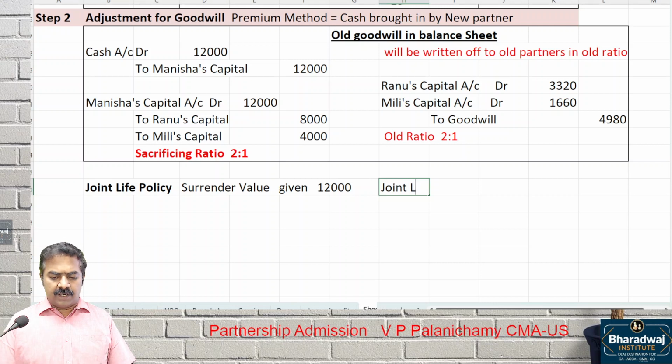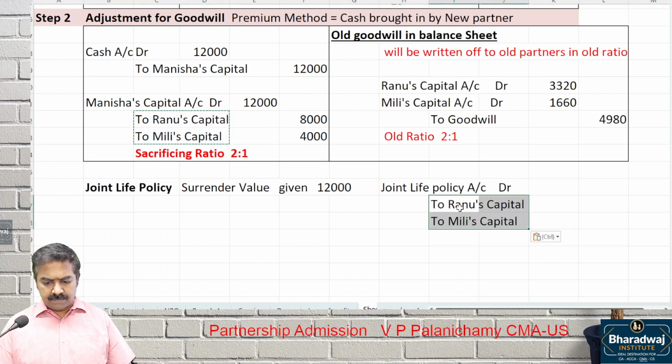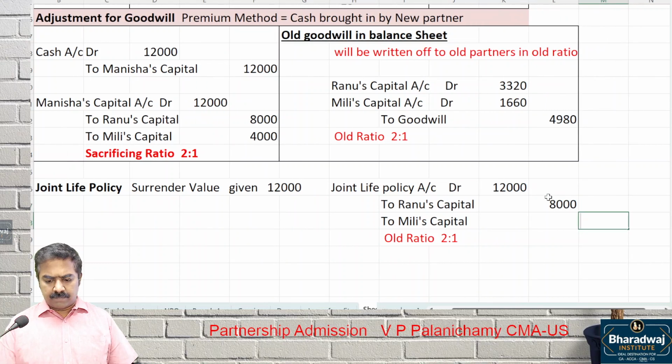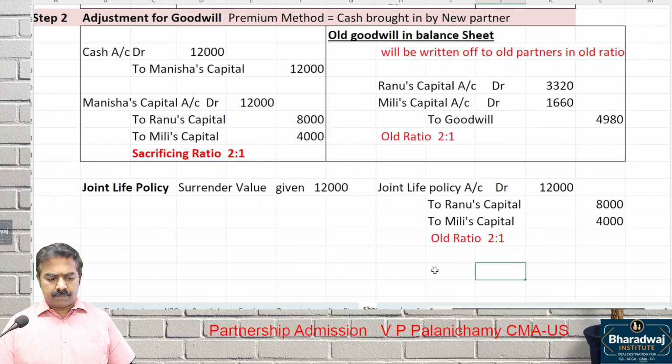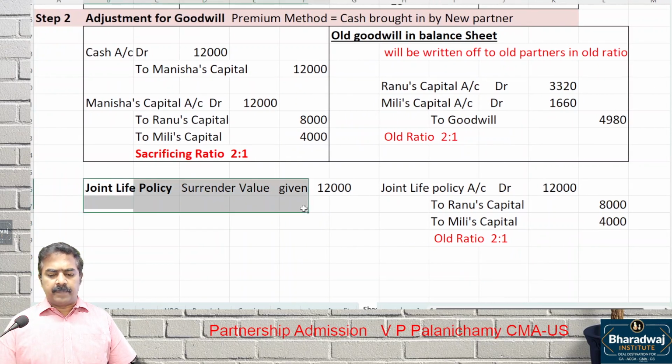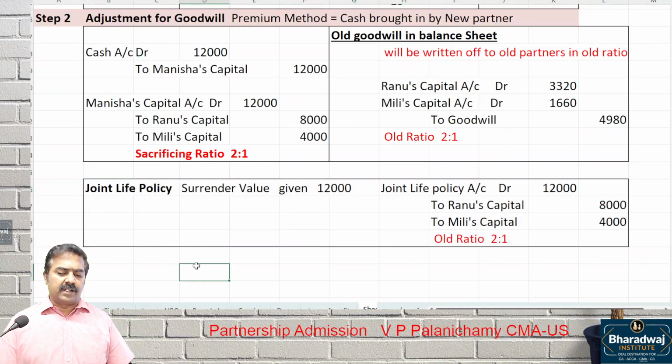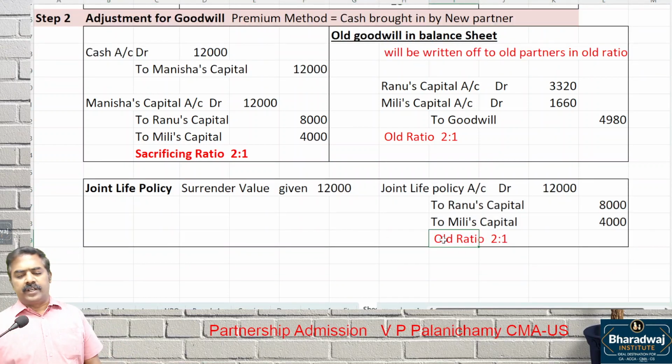Joint life policy account debit to Ranu's capital and Millie's capital in old ratio. Because it is an investment made by the firm, any benefit from the firm assets will go to the old partners in old ratio.